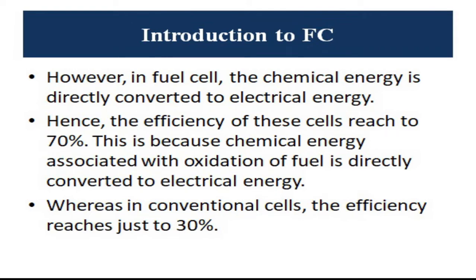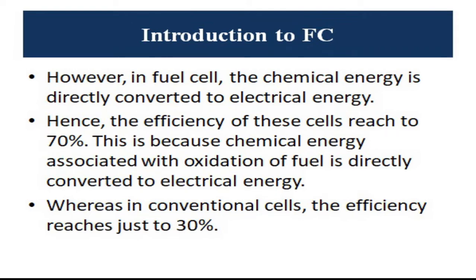So these apply to fuel cells, whereas in conventional cells we have seen a four-stage process. All the devices which we use, or have used earlier, or which we will use in the coming future, have some pros and cons.